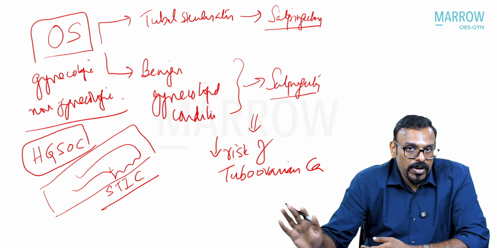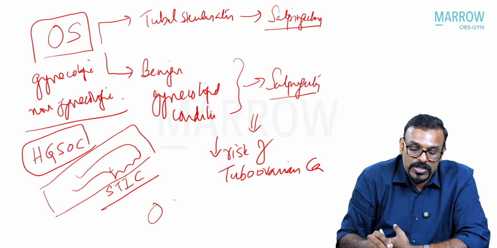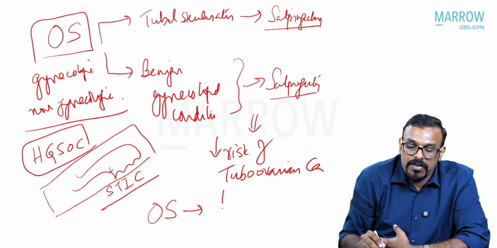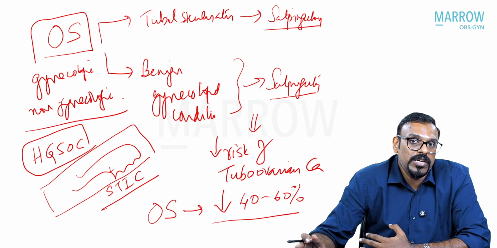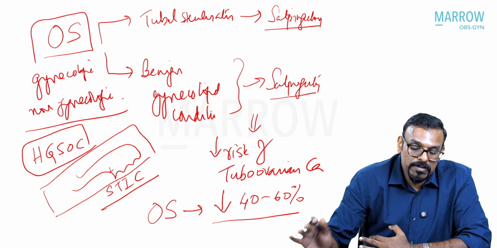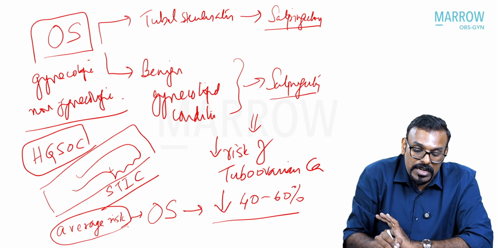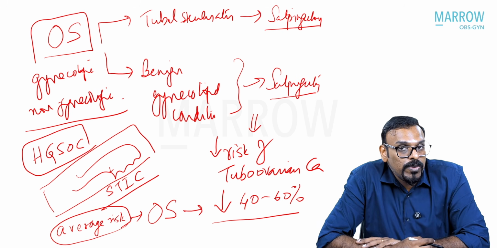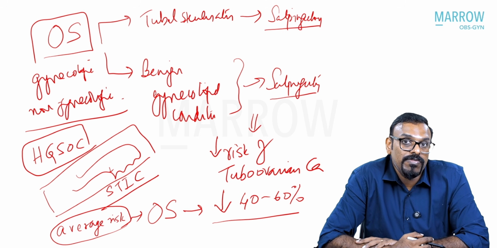So from all these systematic reviews and meta-analyses, it has been found that opportunistic salpingectomy brings down the risk of tubo-ovarian carcinomas by at least 40 to 60%. So there is at least a 50% reduction in a patient. And again, you should remember these are for average-risk women. Average risk means she is not at a higher risk of developing tubo-ovarian cancers due to any genetic mutations or any family history.